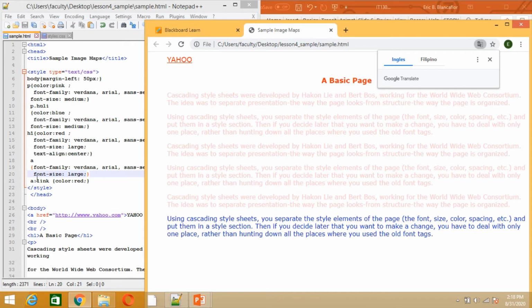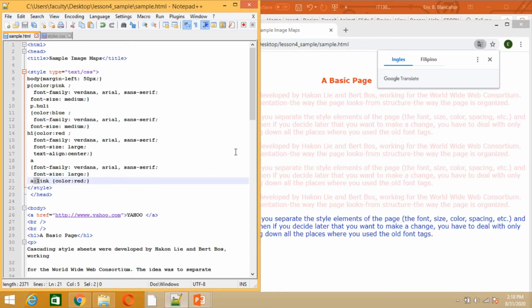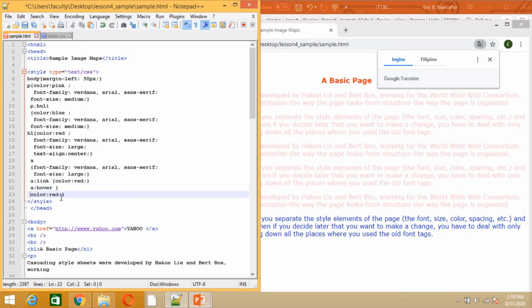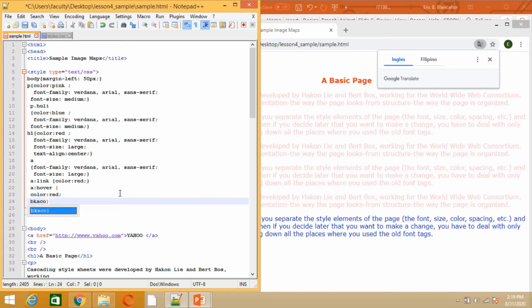See that? We call this the normal link since there's a colon. That's a pseudo class. If we were to apply a hover within this link, that's colon hover. Let's say I want the color to be red and a background color of blue.